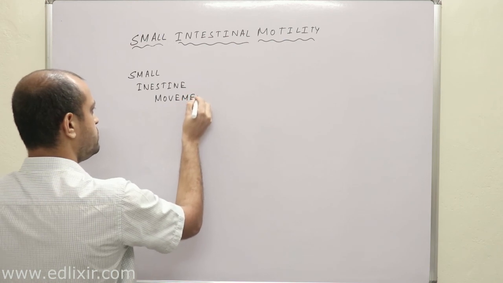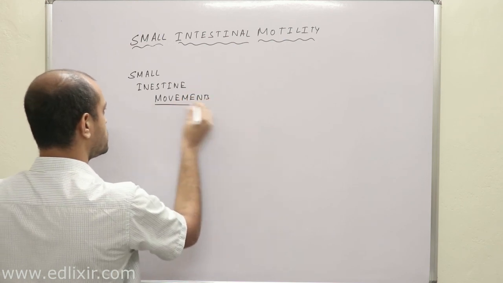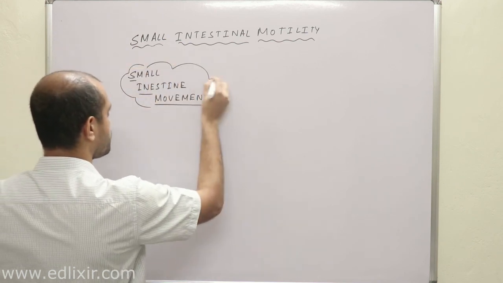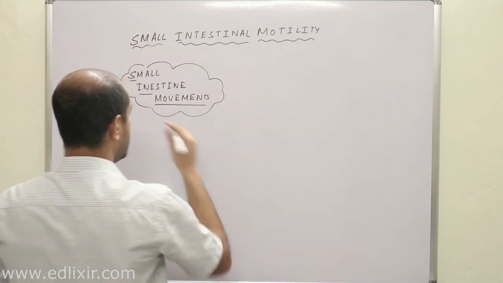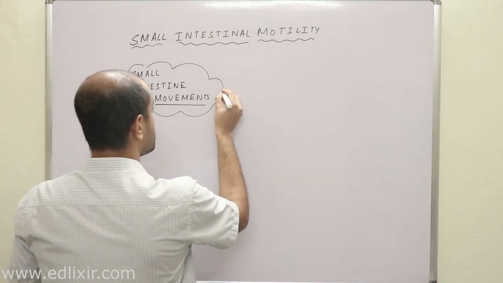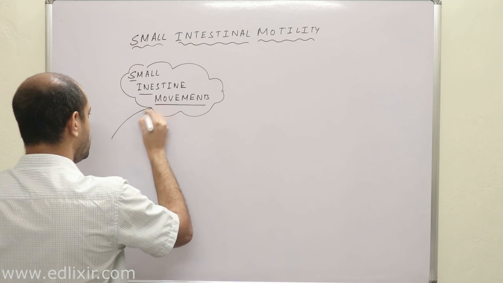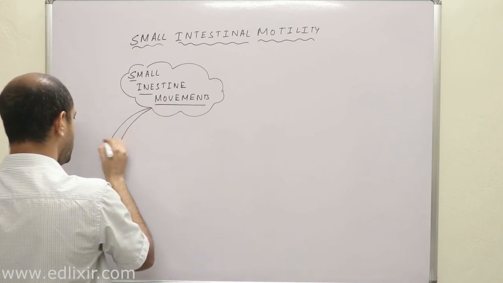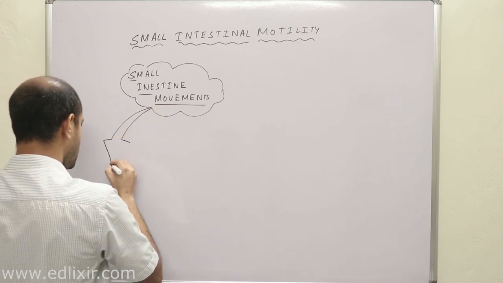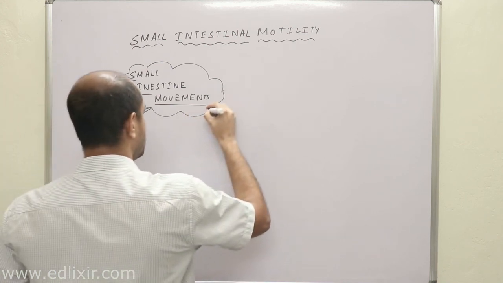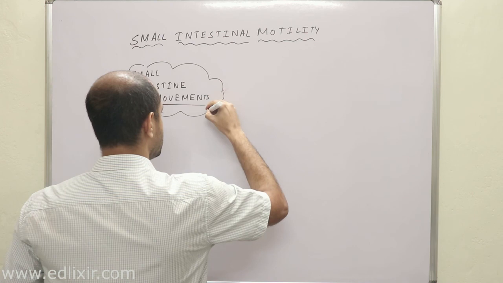Now, a very, very important point you need to understand here is that there are two types of movements occurring in the small intestine.